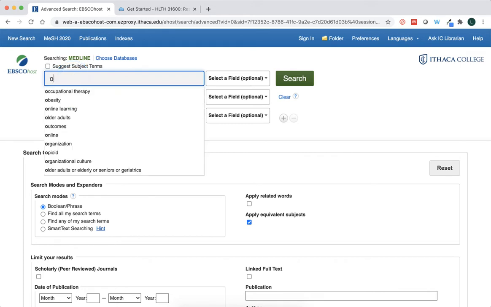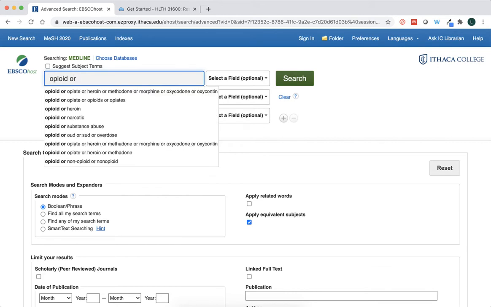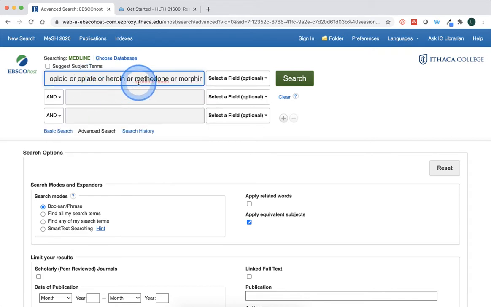So if I type in opioid, and then type in or, it's going to give me a bunch of different terms, some synonyms that the database thinks I might want to use in my search. And you can edit these out. So let's say I didn't really want to look at methadone or morphine, since we hear more about the oxycodone and oxycontin and methadone being a treatment for it. Let's just look at the opioids that people are addicted to.